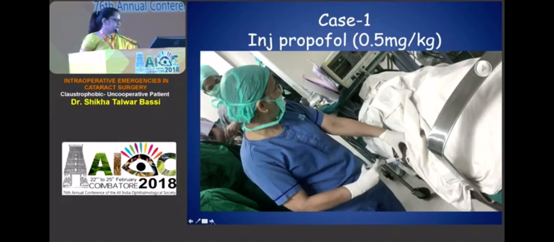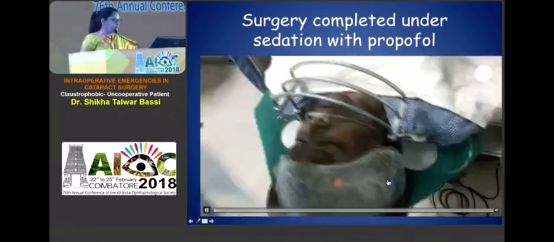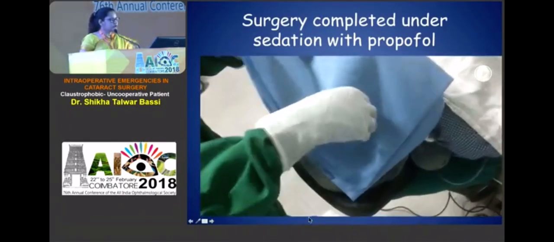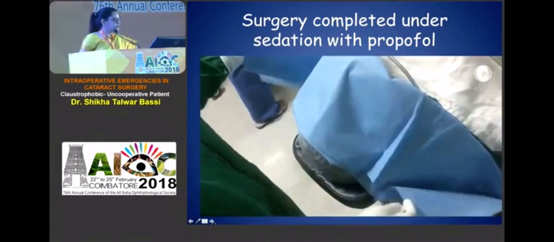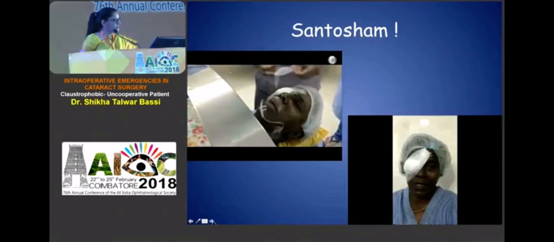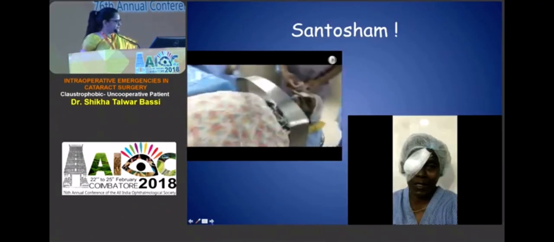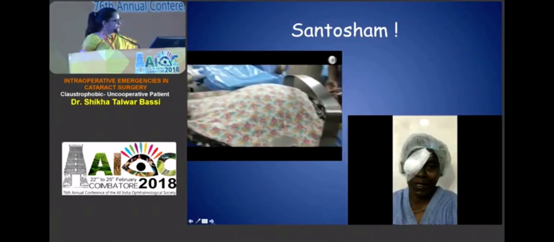complete the surgery. So this patient also could be draped after sedation. They are not completely knocked out, but the patient becomes comfortable. So both the patients were very, very happy after the surgery.